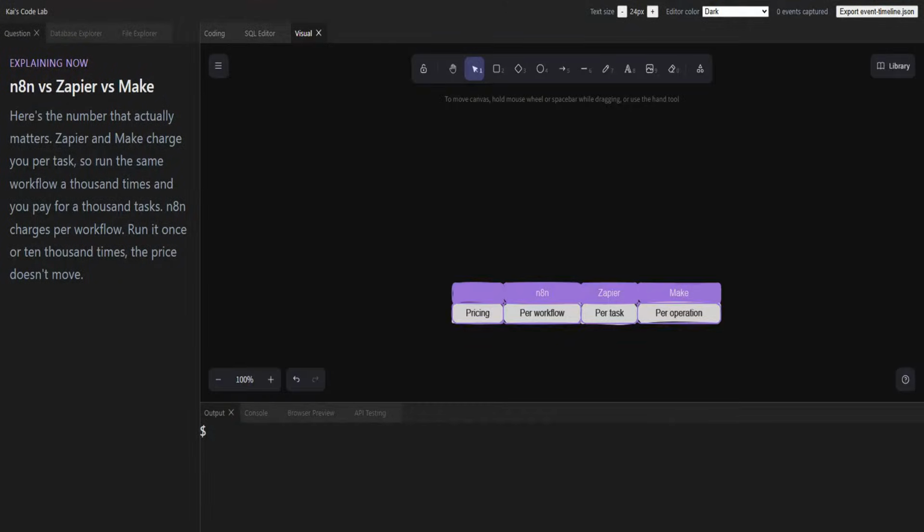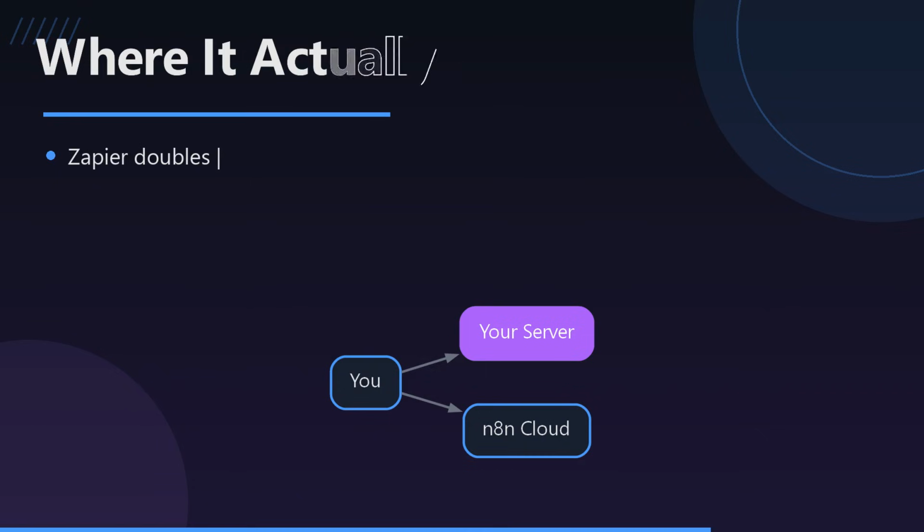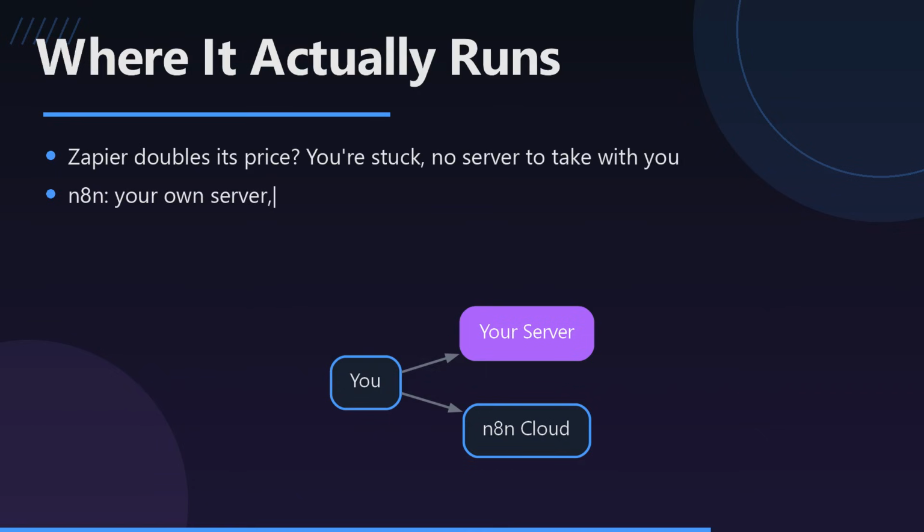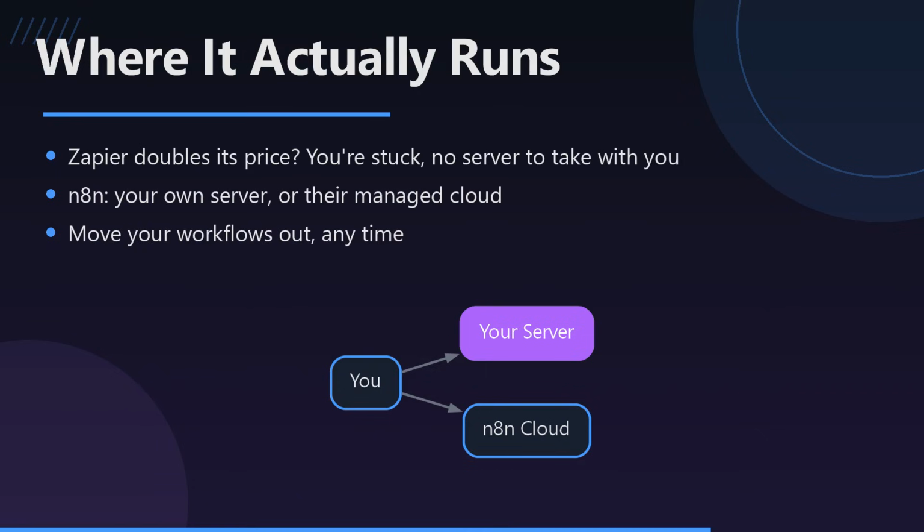Here's the number that actually matters. Zapier and Make charge you per task, so run the same workflow 1,000 times and you pay for 1,000 tasks. n8n charges per workflow. Run it once or 10,000 times, the price doesn't move. Say Zapier doubles its price tomorrow. You're stuck, there's no server to just pack up and leave with.